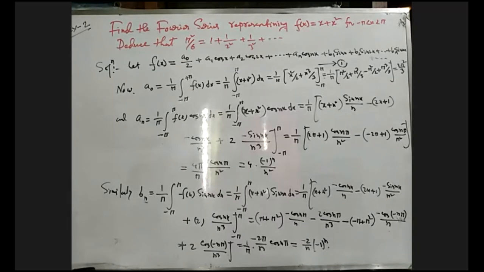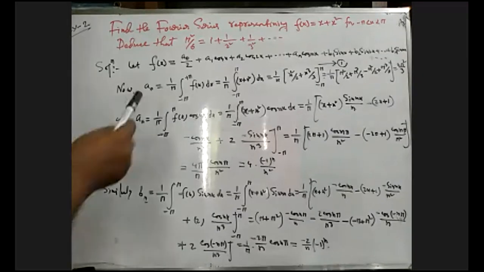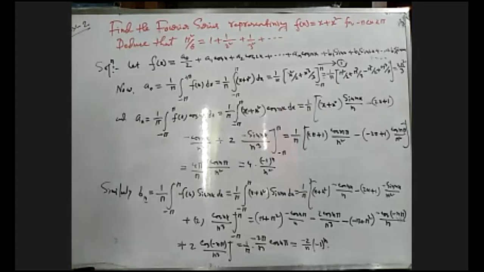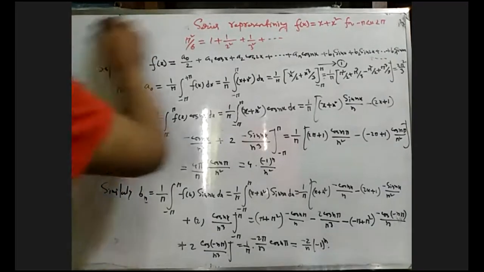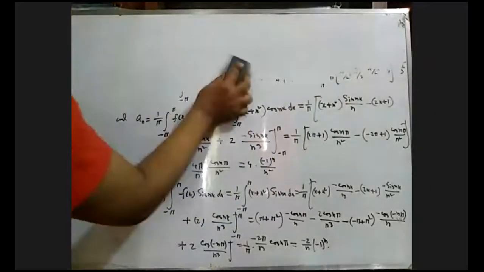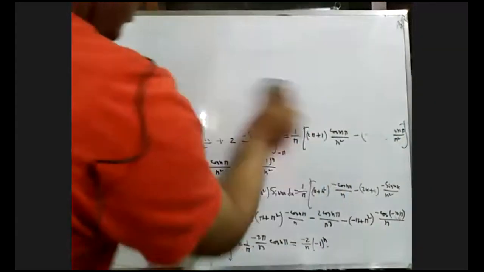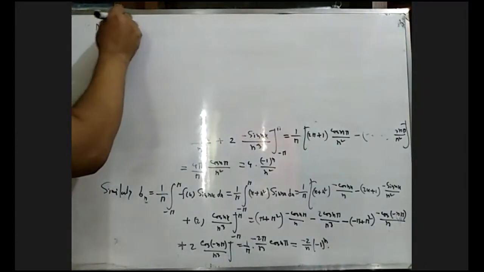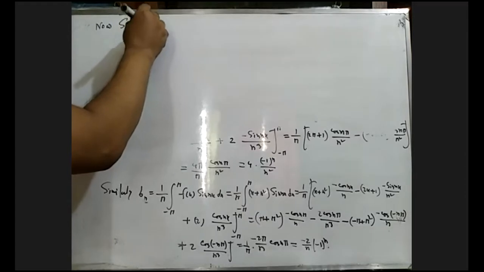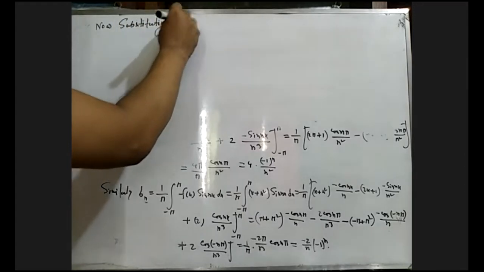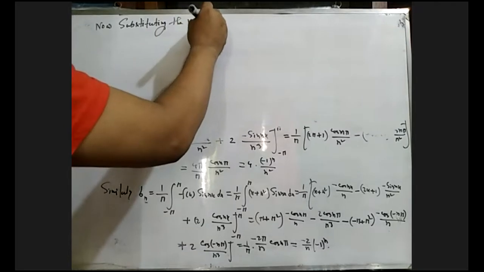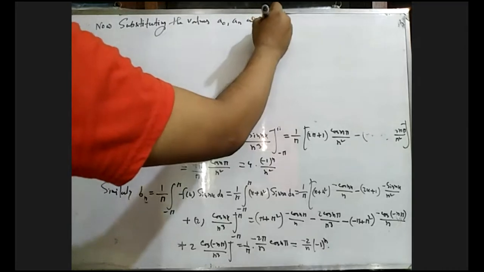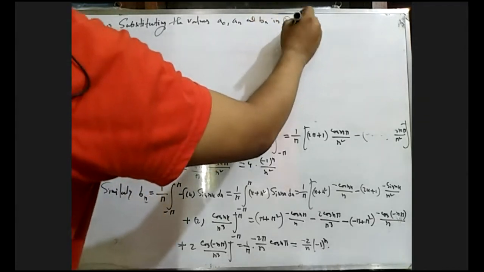Okay, now putting the values of a naught, an and bn in equation 1, we get the required Fourier series. So after this line, now substituting the values of a naught, an and bn in equation 1.